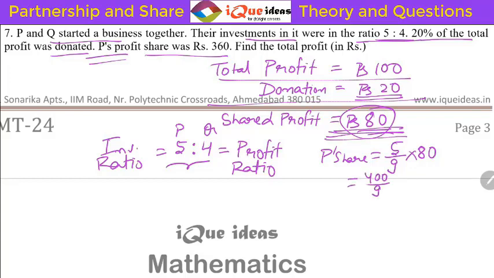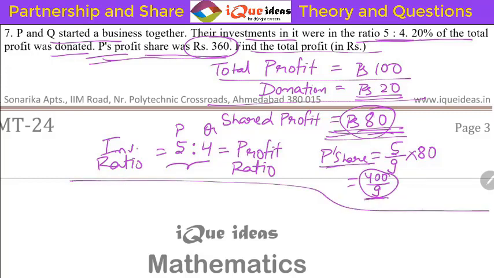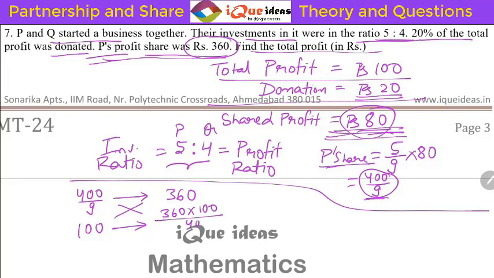Now look at the question. What is the question saying? It says P's profit share is 360. Find the total profit. We have calculated P's share as 400 by 9. So if 400 by 9 is equivalent to 360, then 100, which is the total profit, is equal to how much? Just multiply crosswise and simplify. It is 360 into 100 divided by 400 by 9. So carefully, if you simplify, it will come out to be 360 into 100 into 9 divided by 400.